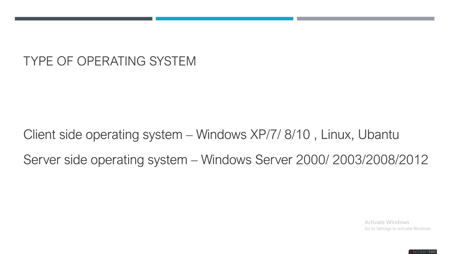The client side operating systems include Windows XP, Windows 7, Windows 8, Windows 10, and different kinds of operating systems. After that, Linux and Ubuntu are there. Then server side operating systems: Windows Server 2000, Windows Server 2003, Windows Server 2008, 2012. Linux also has different server operating systems, but generally we are working on the Microsoft platform, so I have written only Microsoft server side operating systems.